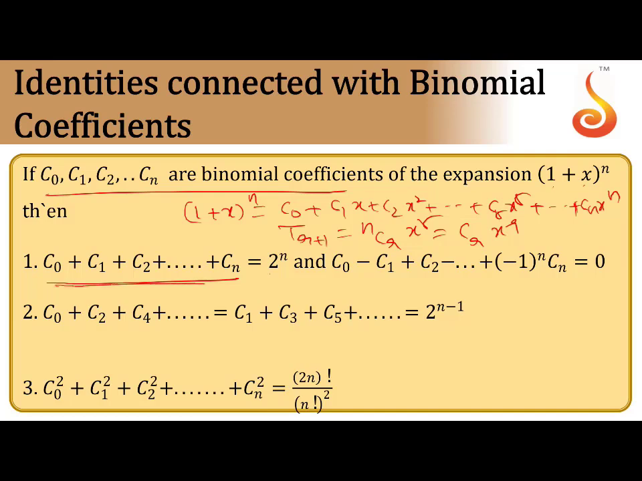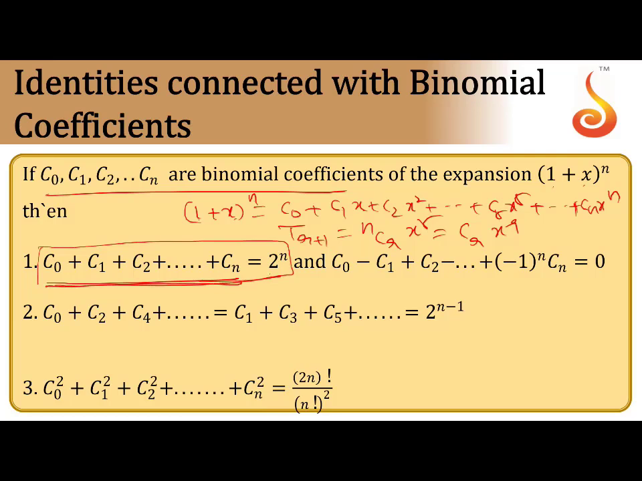So how to get the sum of the binomial coefficients? In the expansion, substitute x equal to 1 to get all the coefficients. If we substitute x equal to 1, C0, C1 into 1, C2 into 1 squared. On the right side, 1 plus 1 is what? 2^n. So the sum of the binomial coefficients is 2^n.